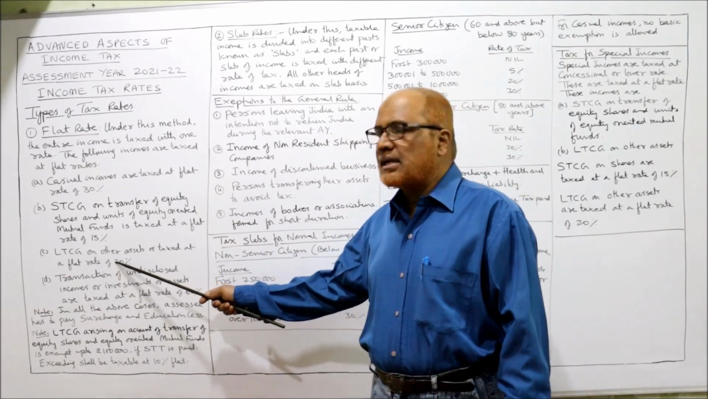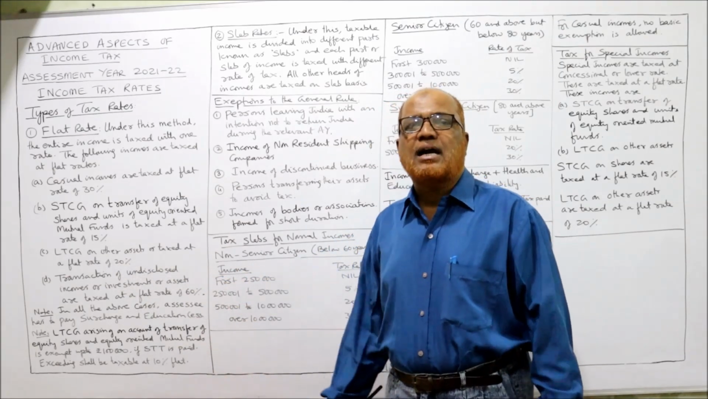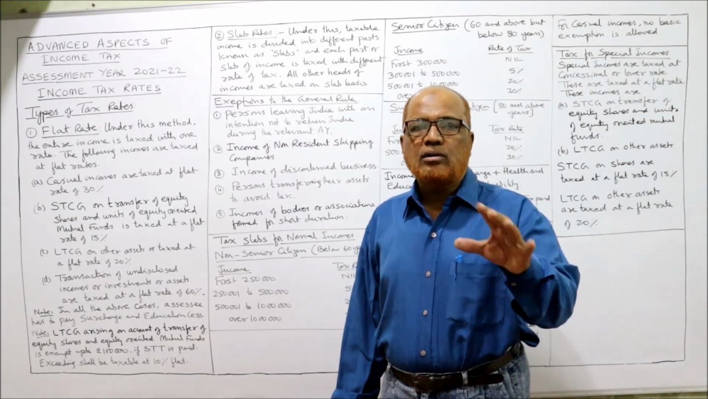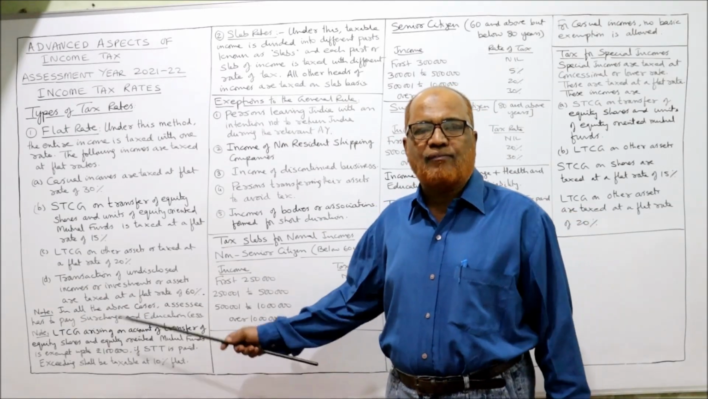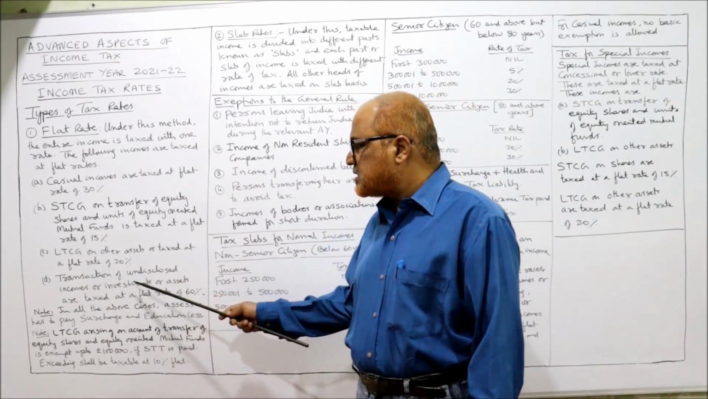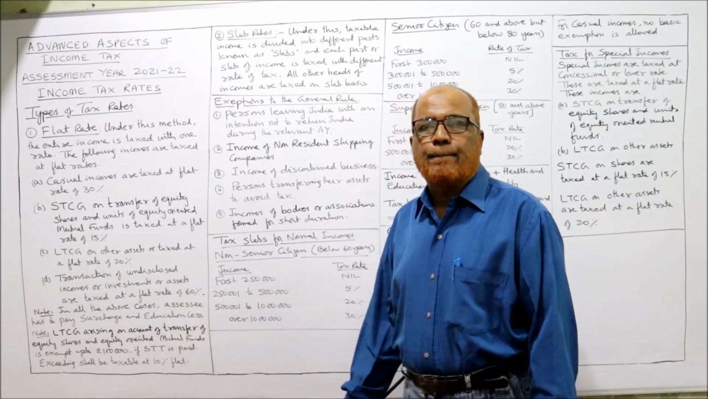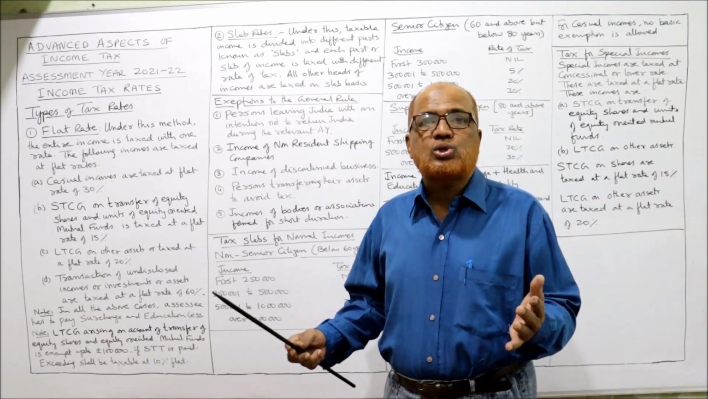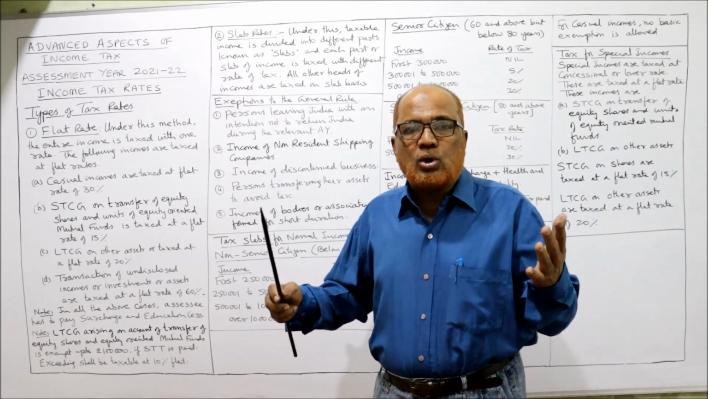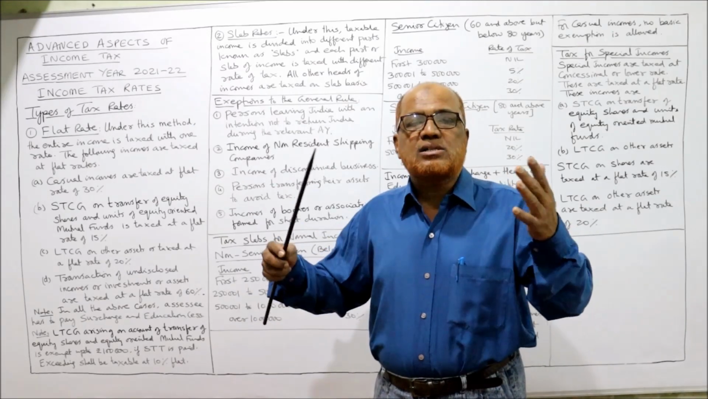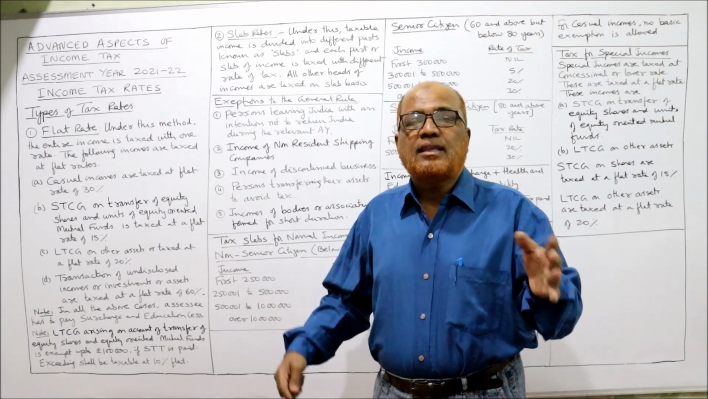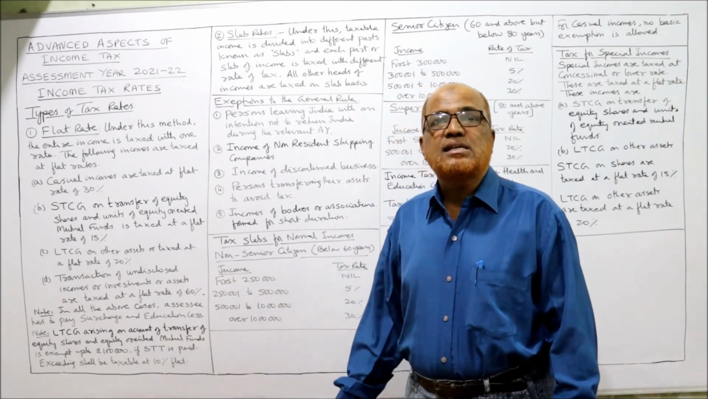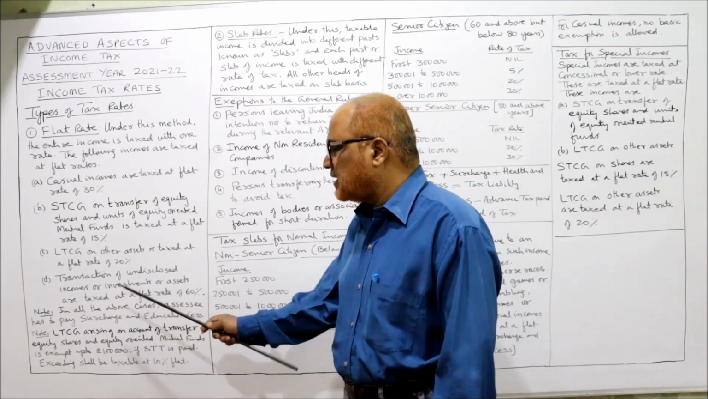Then long-term capital gain on other assets is taxed at a flat rate of 20%. LTCG, long-term capital gain, will be taxed at a flat rate of 20%. And taxation of undisclosed income. If an assessee is found having an undisclosed income or undisclosed investment or undisclosed assets, then on those undisclosed incomes, the tax rate is 60%. 60% is the tax rate.